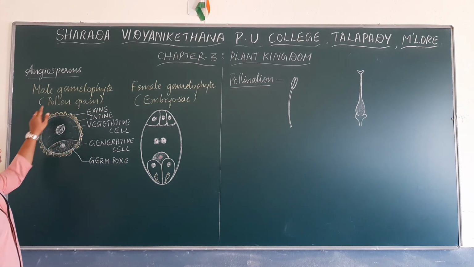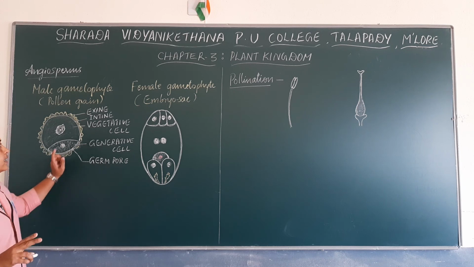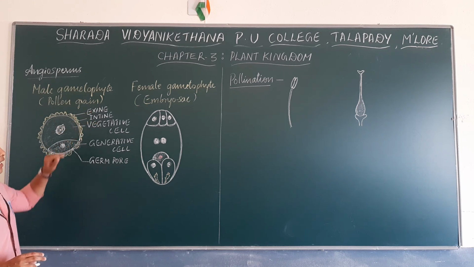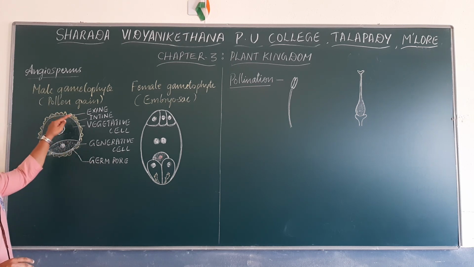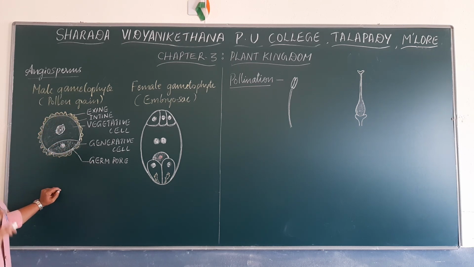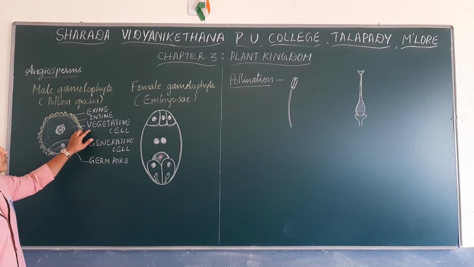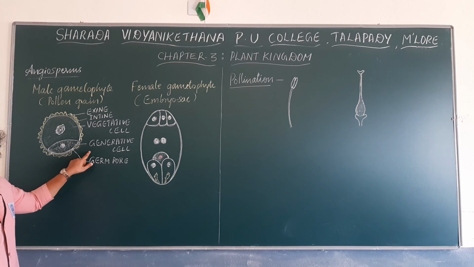Okay. So pollen grain has 2 wall layers. The outer wall layer is exine, the inner wall layer is intine, and the wall layer is not continuous. There are certain pores present in the wall layer, and they are called germ pores. And the pollen grain consists of 2 cells, a vegetative cell and a generative cell.